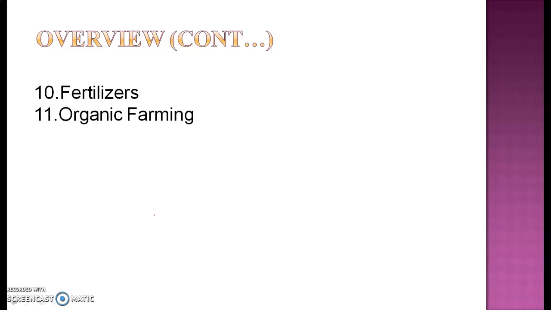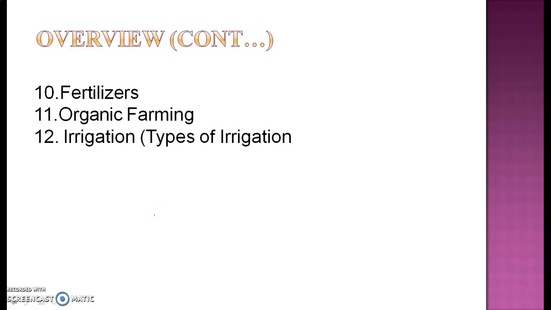Next, we have organic farming. This is a very important topic: what are the different types of bioagents, and what are the organic manures used in organic farming. What I need to tell you here is what organic farming actually is and what its different advantages are. Because we all want very healthy, very nutritious food. So organic farming should be toxin free, it should control pests and weeds, and it should be environmentally friendly. So we'll discuss that. Next, we have irrigation.